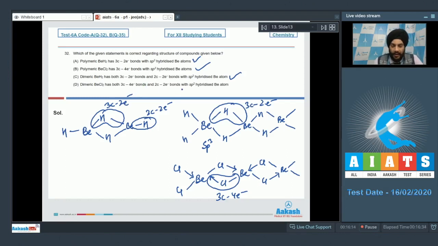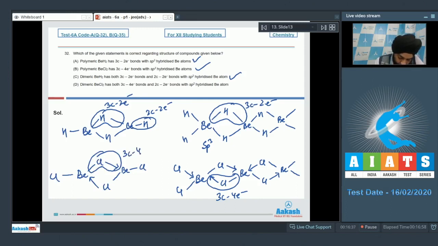If I talk about the last option now, dimeric BeCl2 has both 3 center 4 electron bonds and 2 center 2 electron bonds with sp2 hybridized beryllium atoms. So we can draw the dimer of BeCl2. So here again we have 3 center 4 electron bonds and we have the normal 2 center 2 electron bonds, and the hybridization of beryllium in this case is sp2. Okay, so all of these given statements are correct, students. For this question we have to mark all of these as the correct answer. Let us look at the next question now.